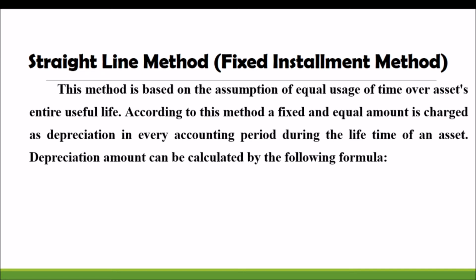So according to this method, a fixed and equal amount is charged as depreciation. Remember that, it is very important. That is the factor which differentiates this method from the second method, the diminishing balance method. So under this straight line method or fixed installment method, the amount of depreciation charged on the fixed asset will be fixed. The amount will be the same every year.